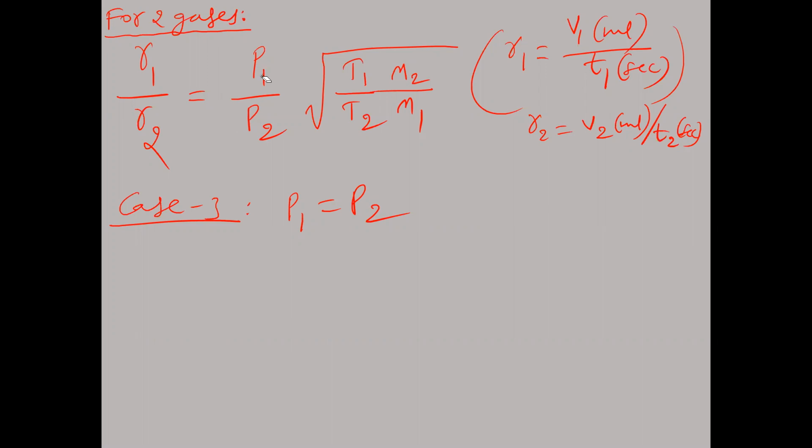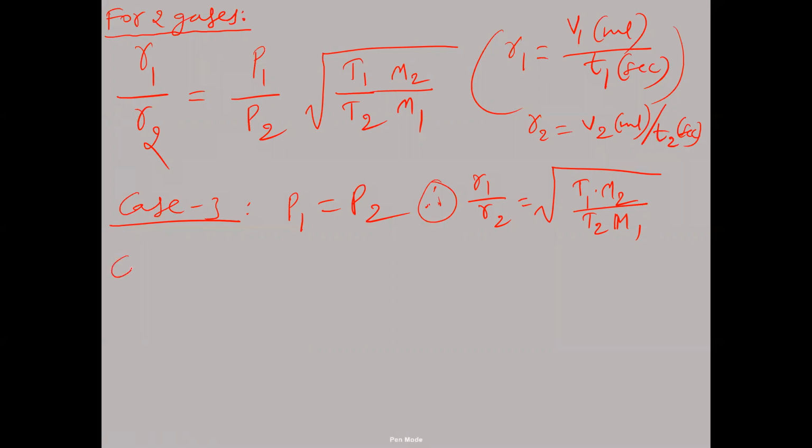Both will get cancelled. Then what do we write? R1 by R2 is equal to under root T1 M2 by T2 M1. Therefore, when P1 is equal to P2, R1 by R2 is equal to under root T1 M2 by T2 M1. This is the equation for two gases that have the same pressure, but the temperatures are different, the gram molecular weights are different, and the rates of diffusion also will be different.